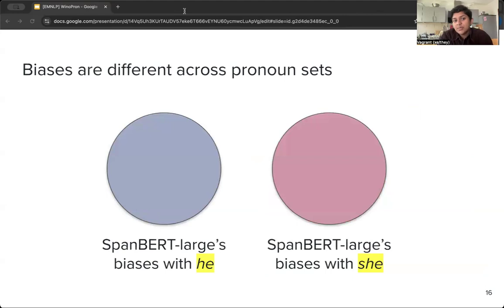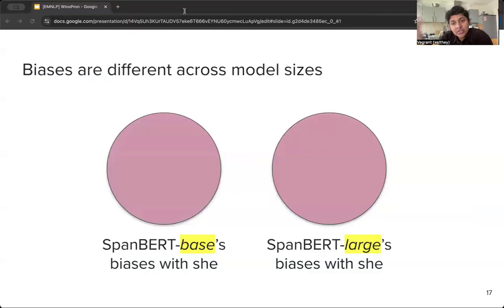So unsurprisingly, our method shows that qualitatively speaking, a given model has disjoint biases between he and she, for example. So SpanBERT base positively associates he with engineer and she with hairdresser and painter. But perhaps more interestingly, we find that with our method, we can see that biases are not qualitatively consistent across different model sizes.